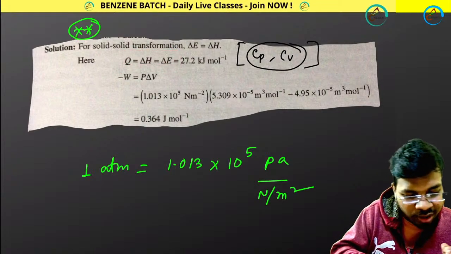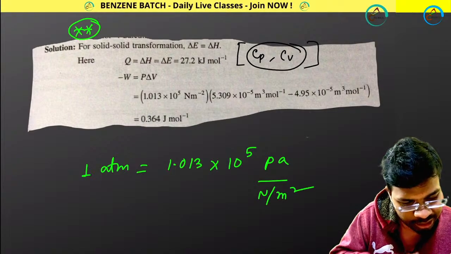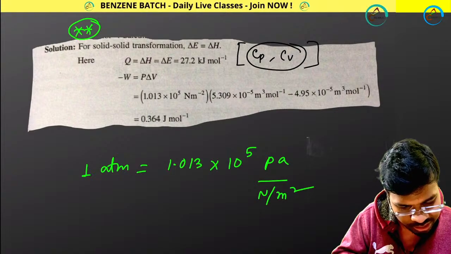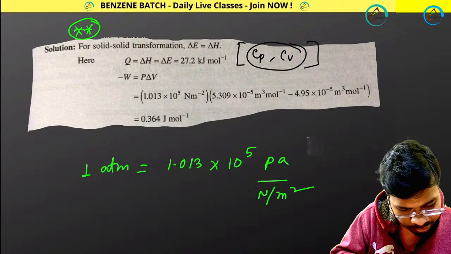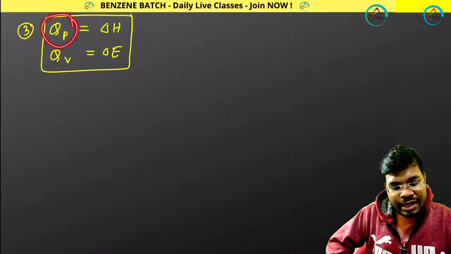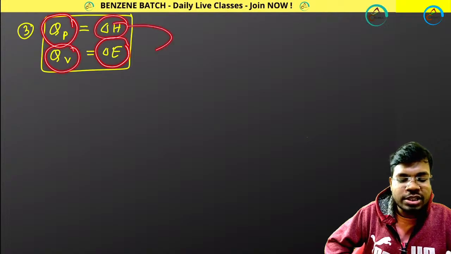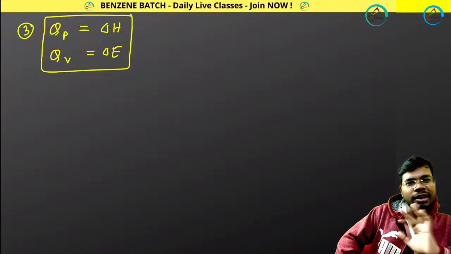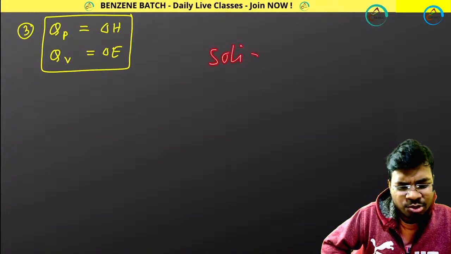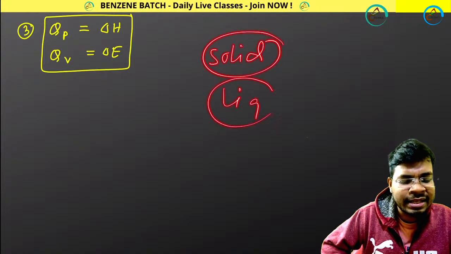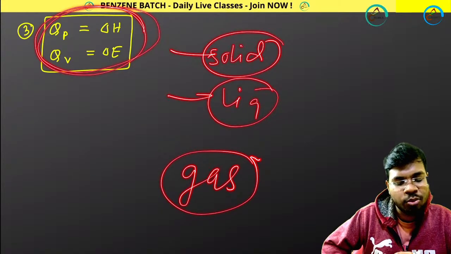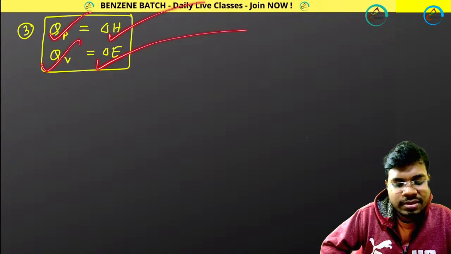And I can also show you this from another method. I told you this formula already, so you can't say that I didn't tell you. Look at this formula: Qp equals delta H, Qv equals delta E. Can you correlate now? This is because of solid. Solid and liquid behave differently than gas, and for solid these become generally equal.